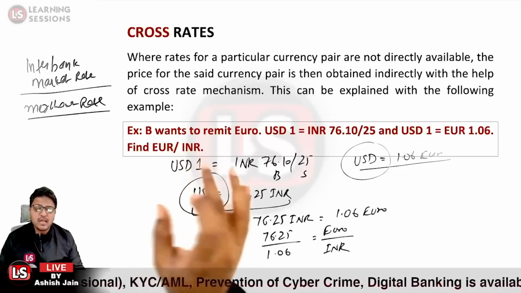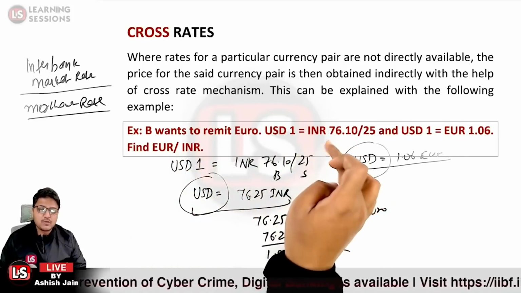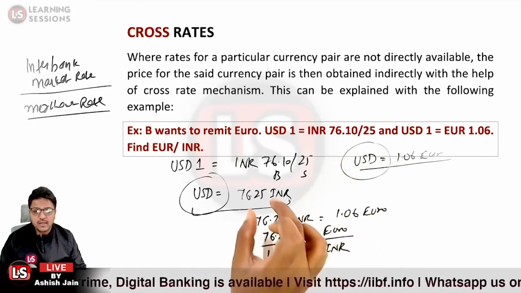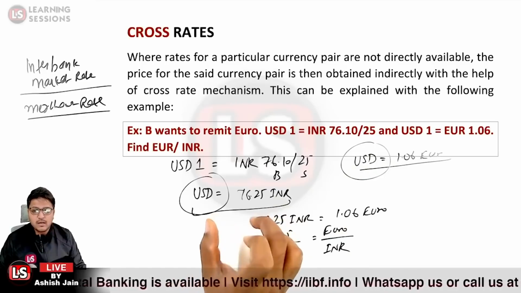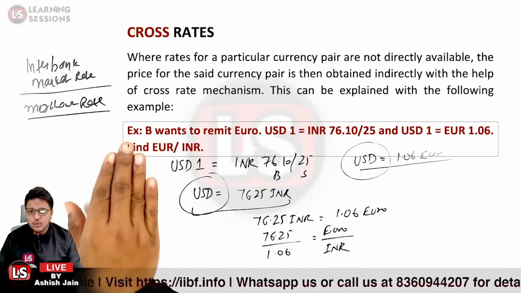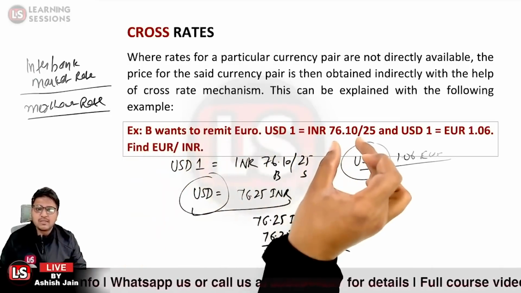At what rate will we be able to buy? At the rate at which the market is ready to sell. The market is ready to sell at what rate? At 76.25 it will be ready to sell. So here was the concept which was used for the interbank market rate or merchant rate. Now if B is not given to be a bank or something like that, and nothing is mentioned, we will simply take up the 76.10.